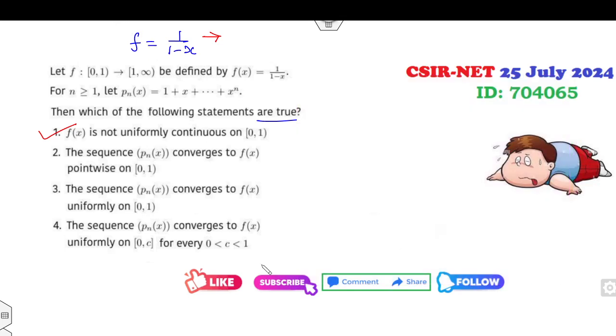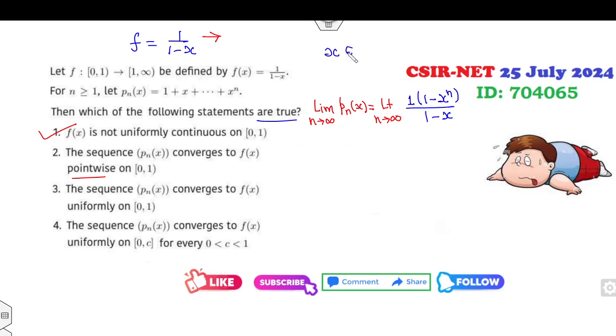Look at the second one. The sequence Pn converges to f(x) pointwise. What is the definition of pointwise convergence? Limit as n approaches infinity of Pn(x). So what is the value of Pn(x)? It's a GP series: a(1 minus r^n) over 1 minus x.